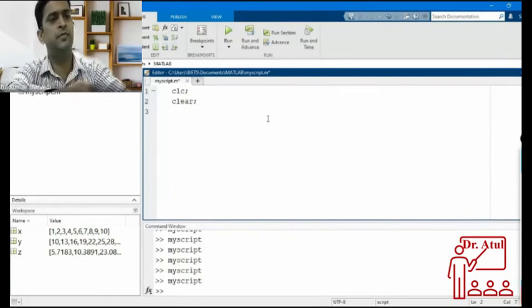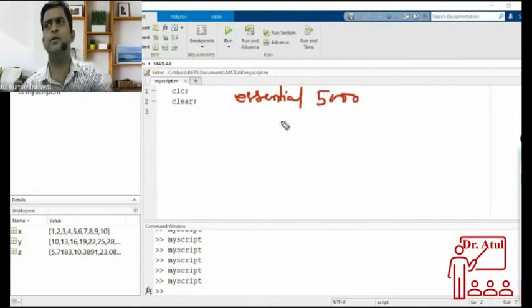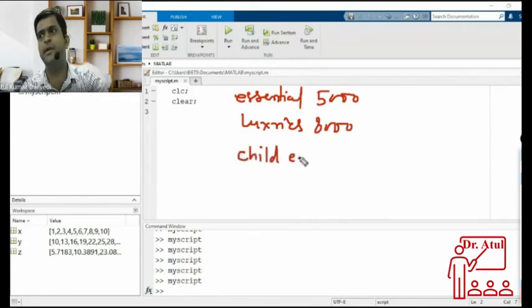For example, for essential things some person is expending 5,000 rupees, and for luxuries somebody is expending 8,000, and for education, child education, somebody is expending, for example, 20,000.